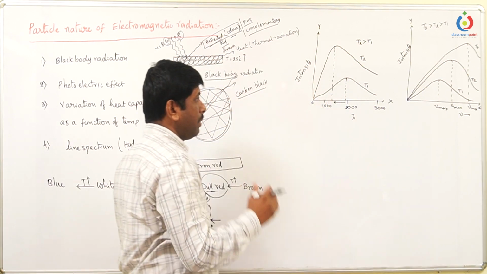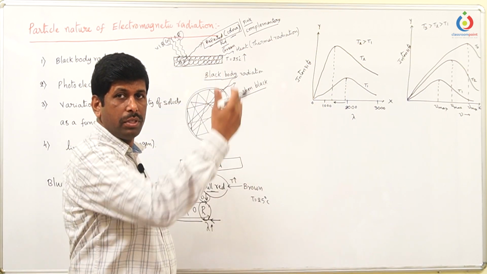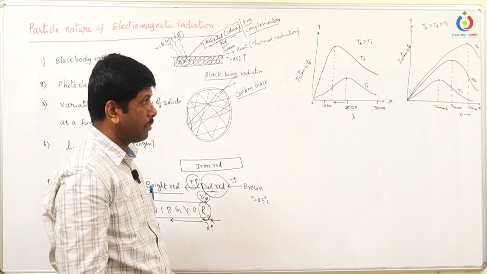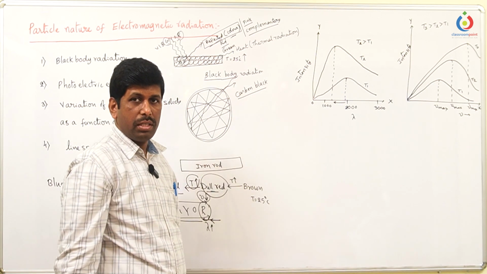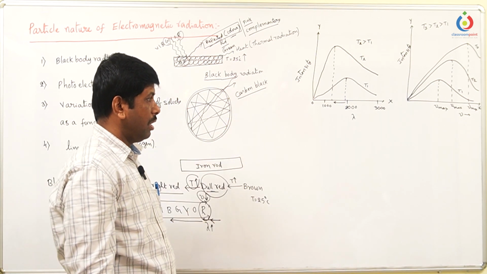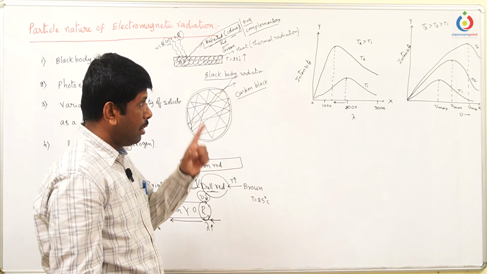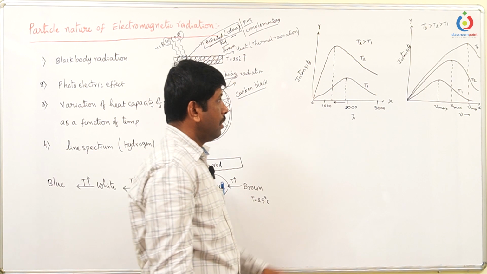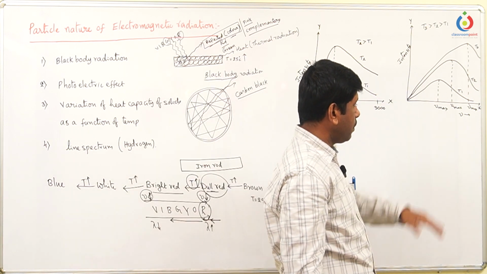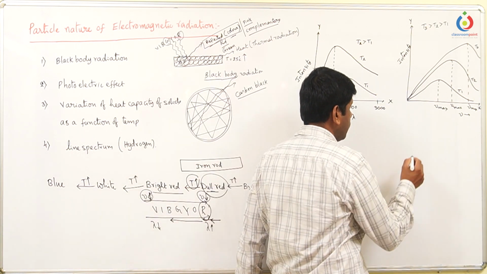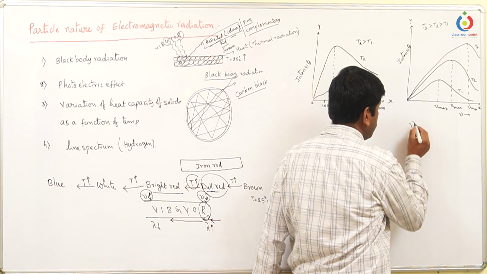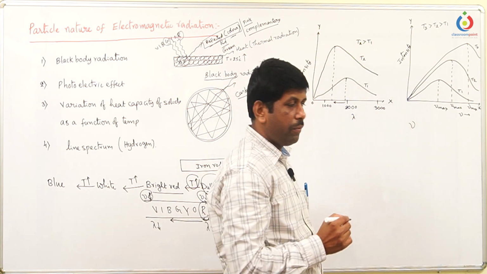So in this graph, the peak shifts towards the right side. So we can understand that there is an inversely proportional relation between the frequency and the wavelength.